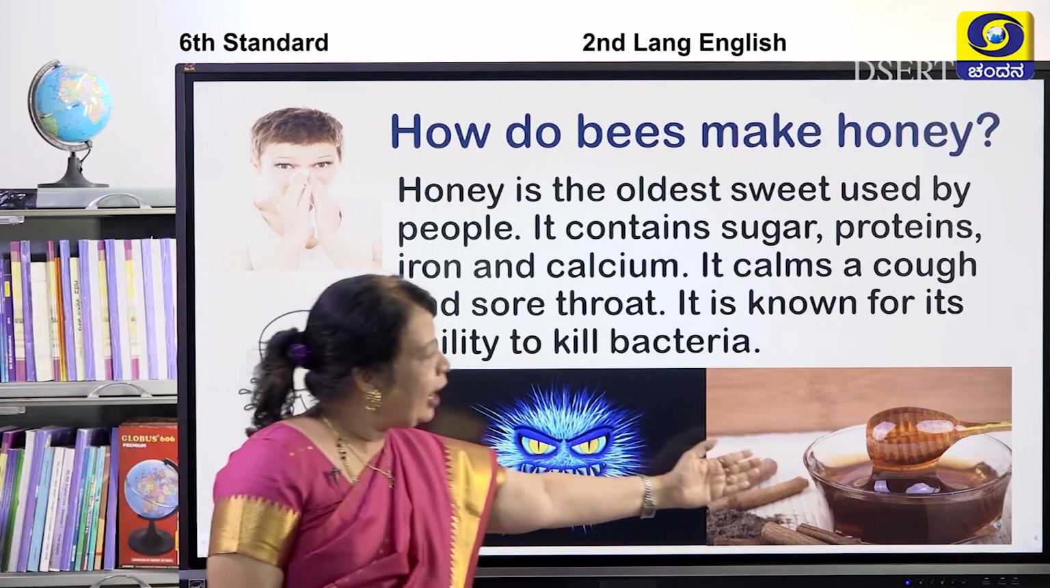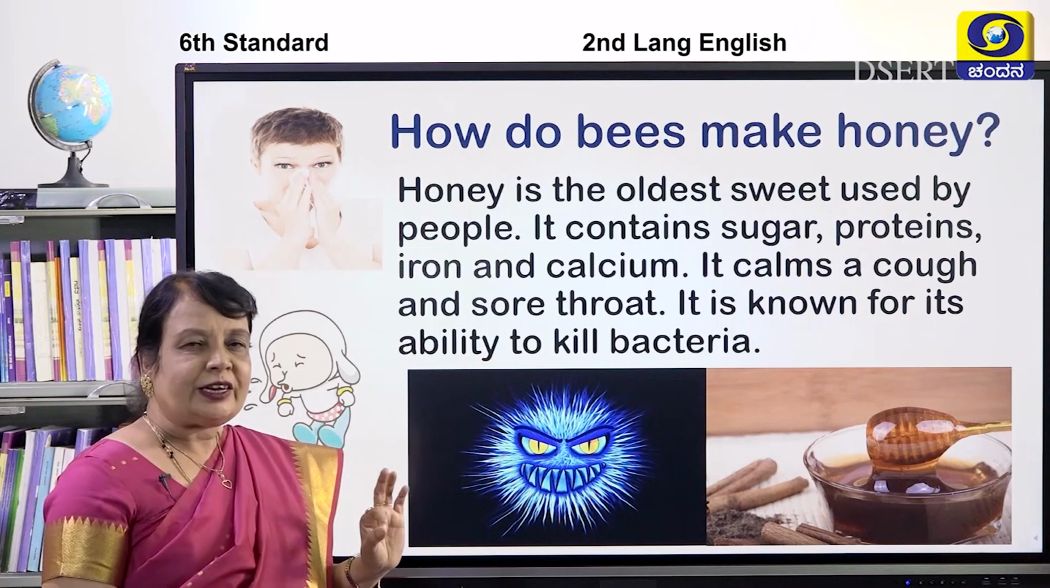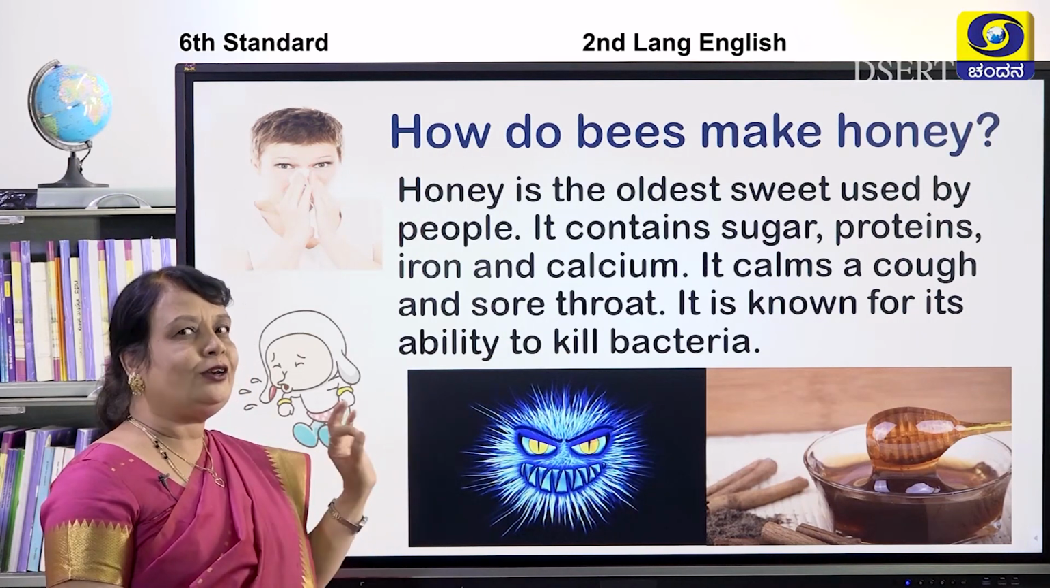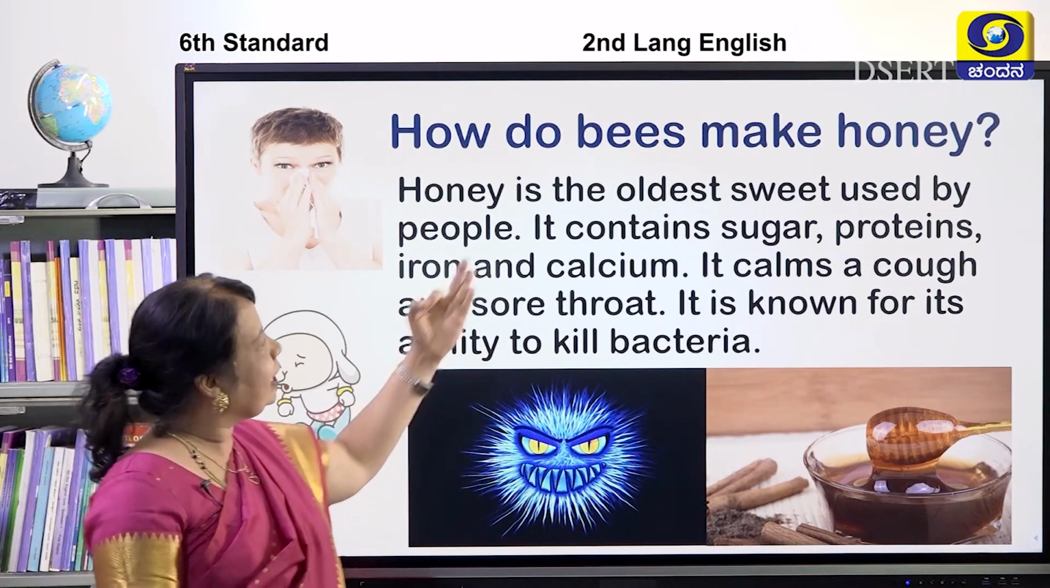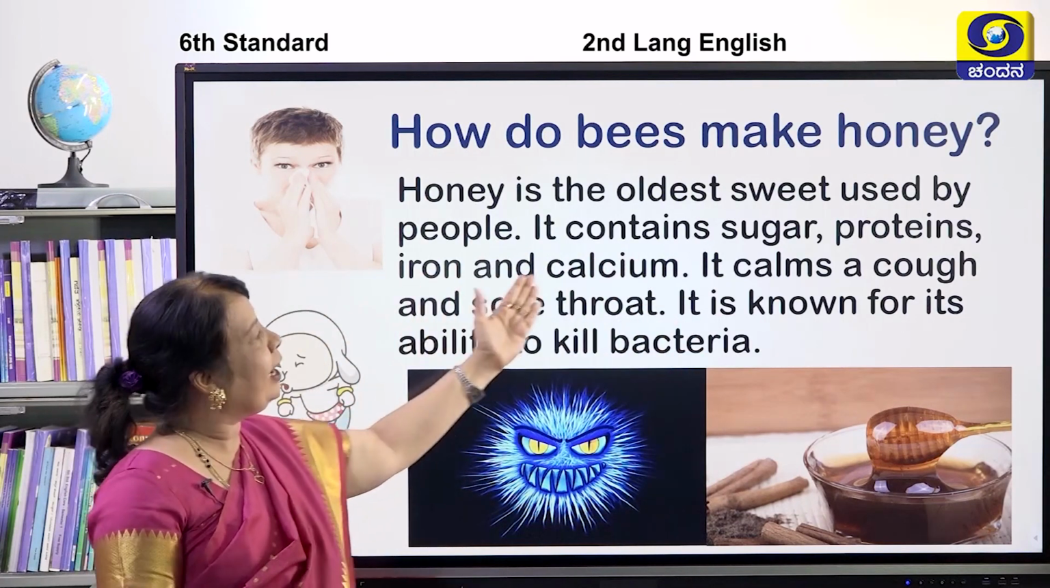Children, this is the honey. Honey is used as a sweet. Sweet ಅಂದರೆ ಸಿಹಿ ತಿಂಡಿಯಾಗಿ ನಾವು ಹನಿಯನ್ನು ಯೂಸ್ ಮಾಡ್ತೀವಿ. ಎಸ್, ಅದರಲ್ಲಿ ಏನೇನಿರುತ್ತೆ? It contains sugar, proteins, iron and calcium.